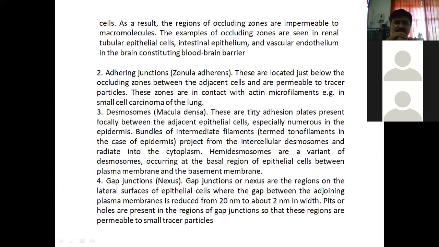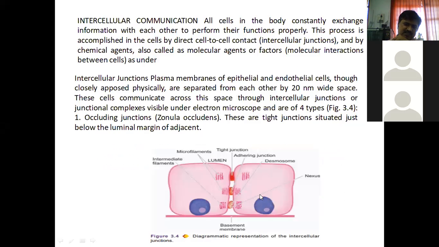It is called macula densa. These are tiny adhesion plates. Remember, desmosomes, macula densa. You can see here the third junction, the desmosome, the lowermost one. The adhering junction is in contact with the microfilaments.